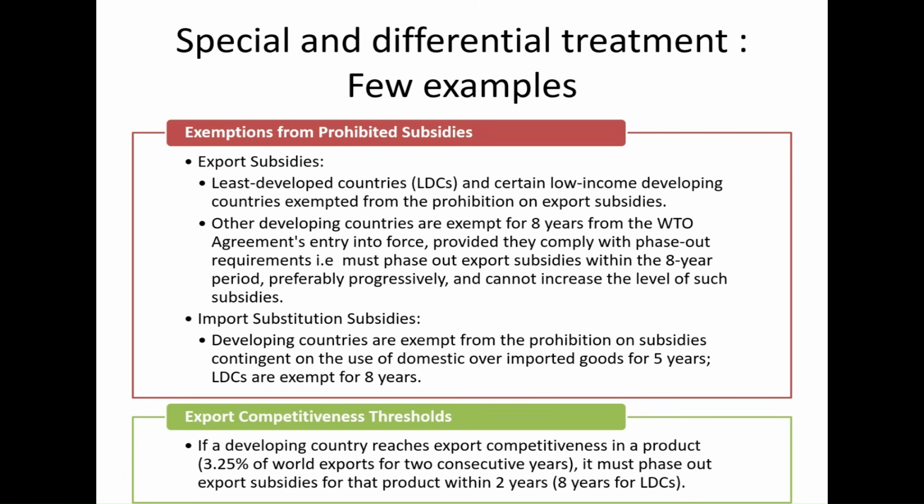Also, the export competitiveness threshold means that if a developing country reaches export competitiveness in a product, which is defined as 3.25% of world exports for 2 consecutive years, then it must phase out export subsidy for that product within 2 years, or 8 years if it's an LDC.